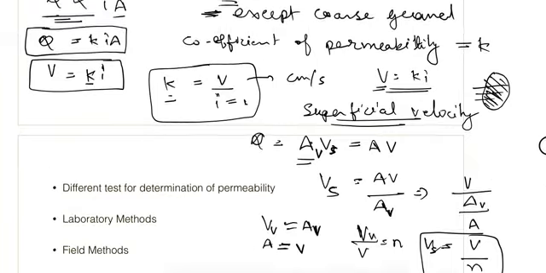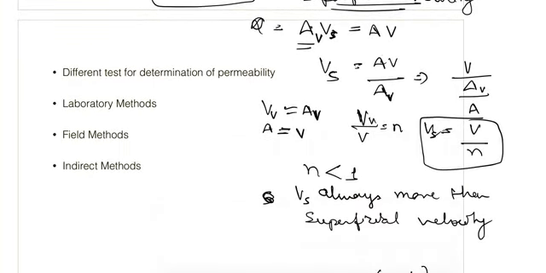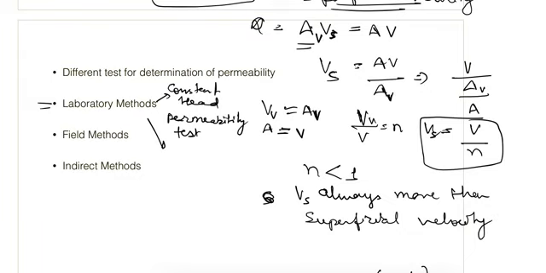So this is it for Darcy's law, and there are some methods for the determination of permeability. There are laboratory methods: the constant head permeability test, which is done using the permeameter, and similarly the variable head permeability test.